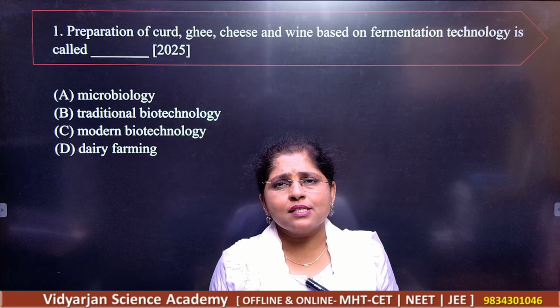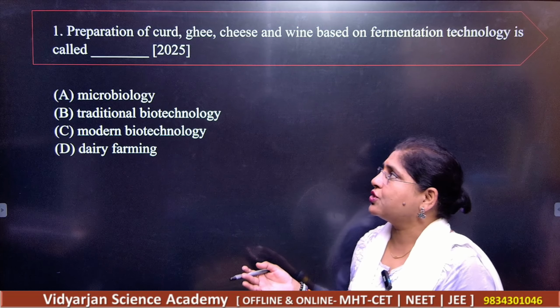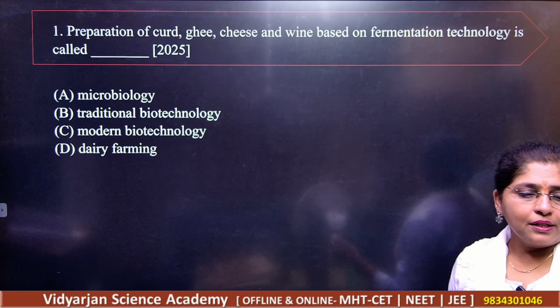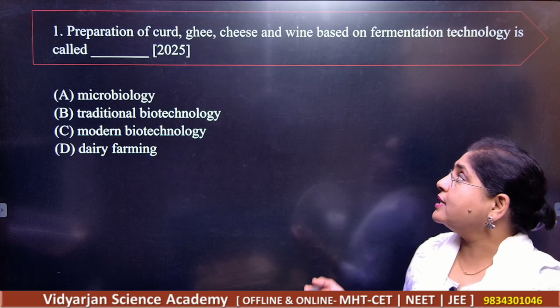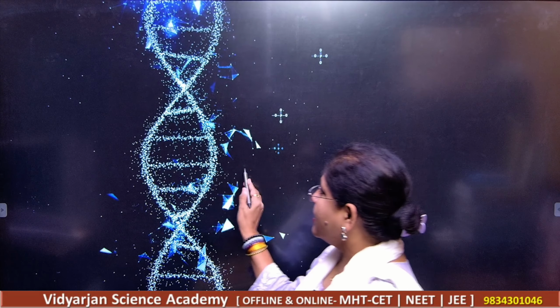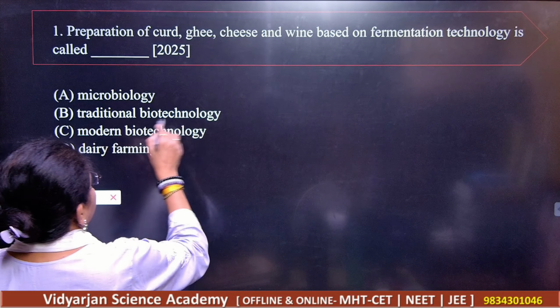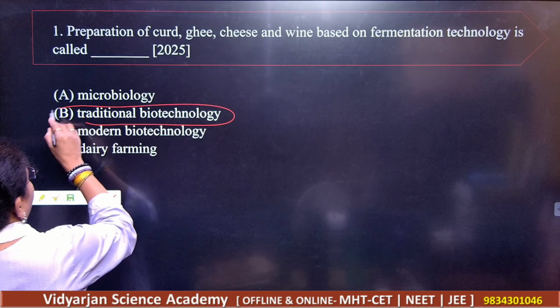So this has been tradition. So we'll consider that preparation of the curd, then ghee, then cheese and all, right? So all these are coming under what is nothing but traditional biotechnology.